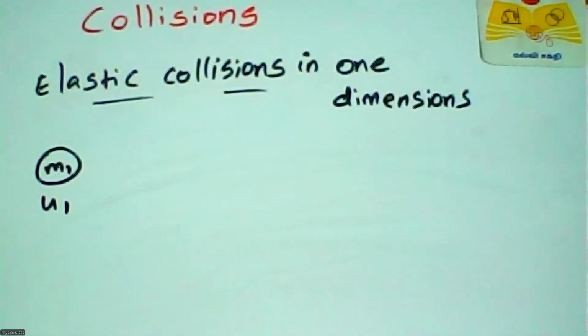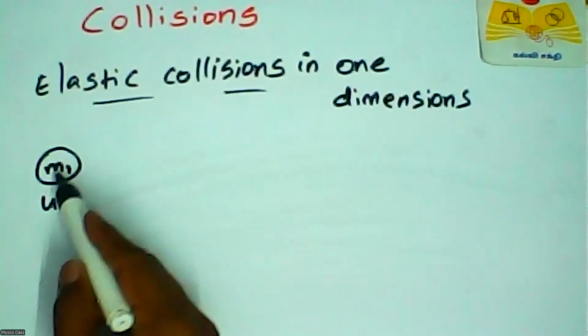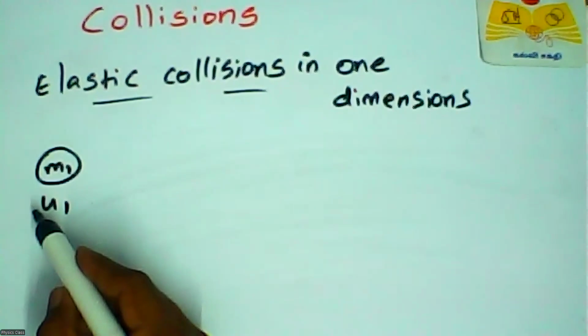Weight is an external quantity. Weight depends on gravity. Your weight here is 60 kg, but that 60 kg is not the same on Mars or on the Moon, because gravity changes on those planets. So if gravity changes, your weight changes, but mass does not change. Mass is a basic quantity that does not change for any one object. So mass m1 has velocity u1.